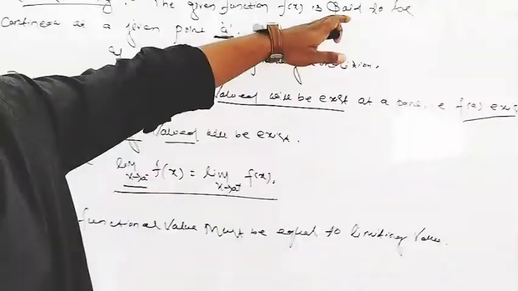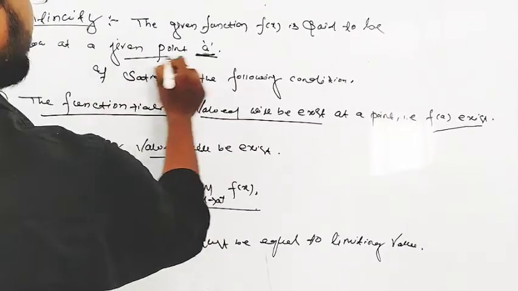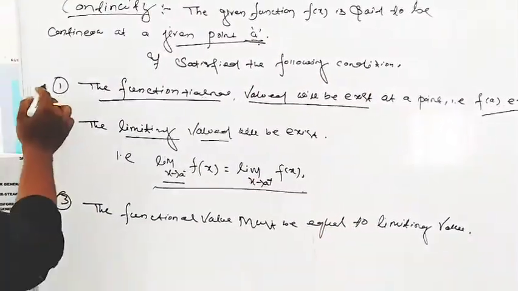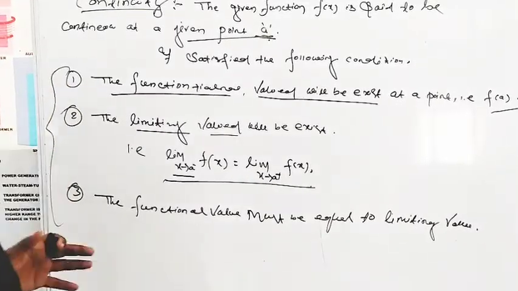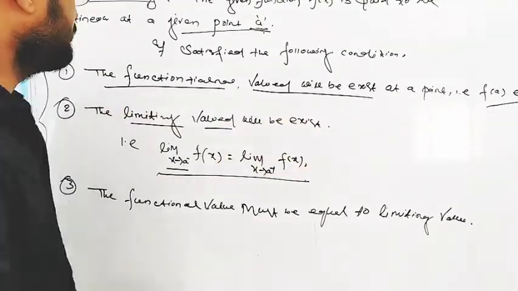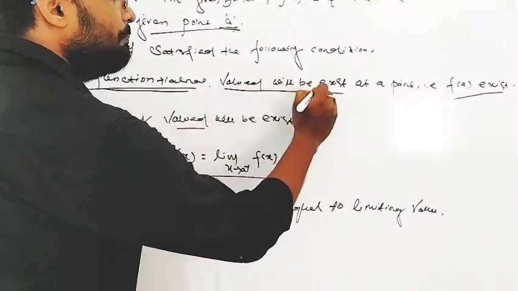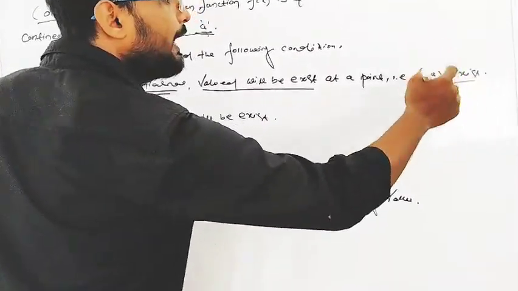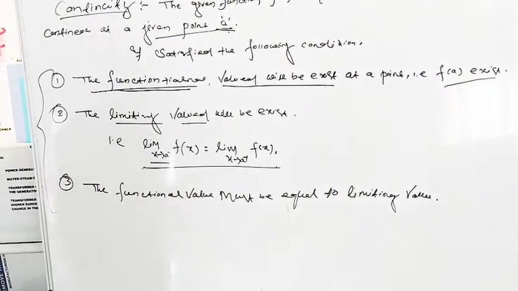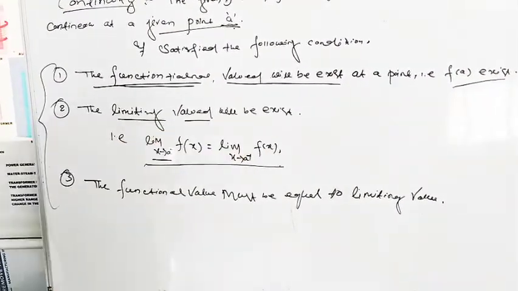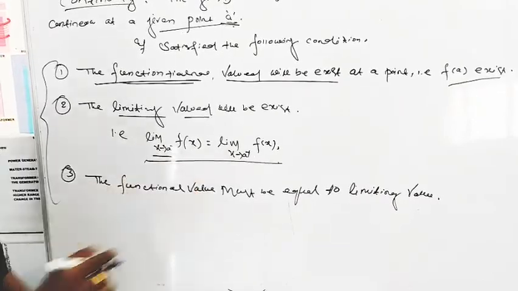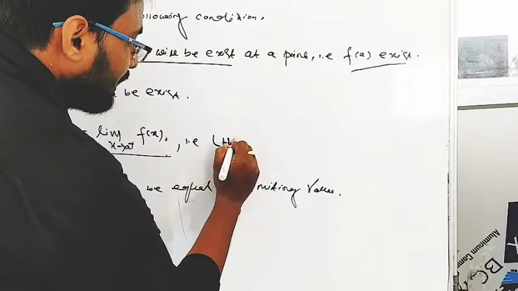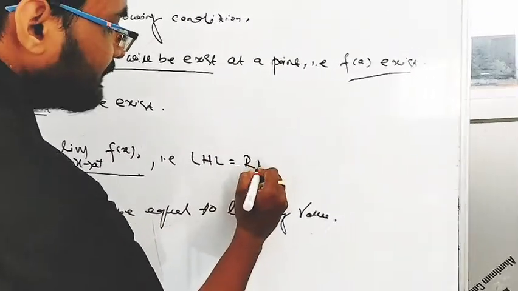The given function f of x is said to be continuous at a given point a if it satisfies the following conditions. What are the three conditions? The first condition is that the functional value exists at the given point, that is, f of a exists. The second condition is that the limiting value exists, meaning the left hand limit equals the right hand limit, that is, LHL must be equal to RHL.